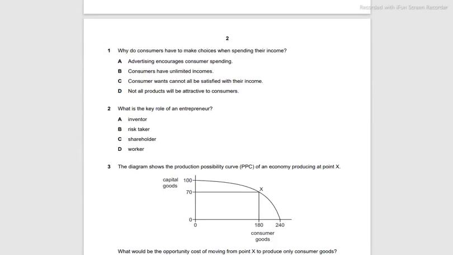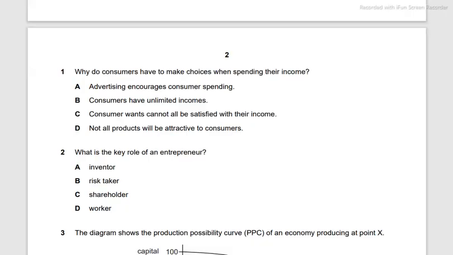So, question number 1. Why do consumers have to make choices when spending their income? So this one is actually dealing with the idea and the foundation behind opportunity cost and the need to make choices. So we're looking for a solid reason here. A says advertising encourages consumers spending. This is only implying the need for spending and not for choices. So we're going to cross that out.